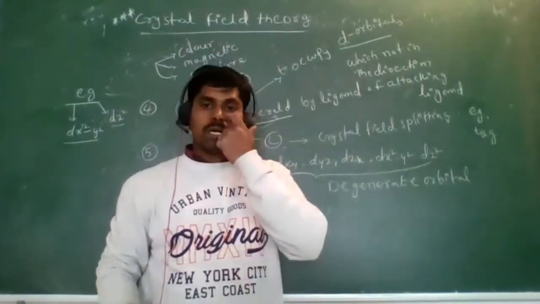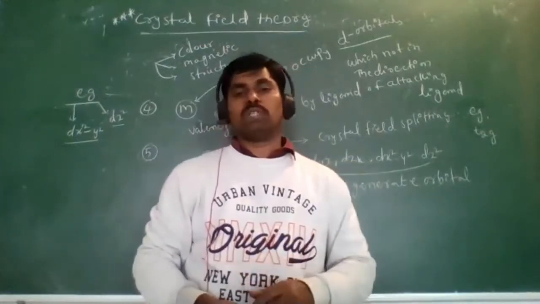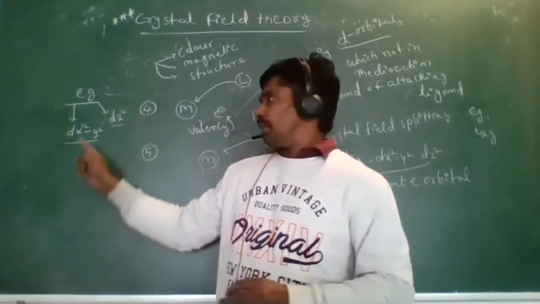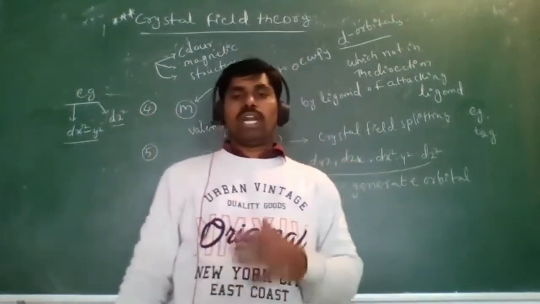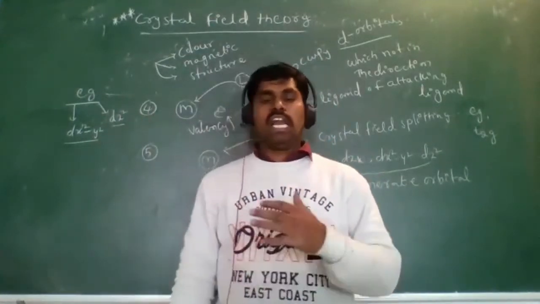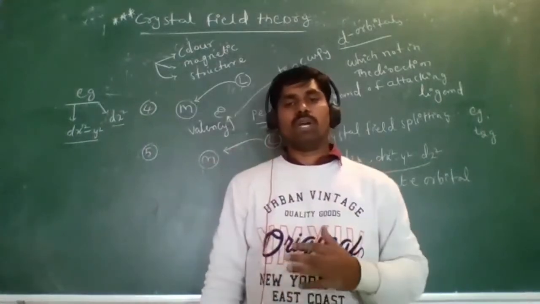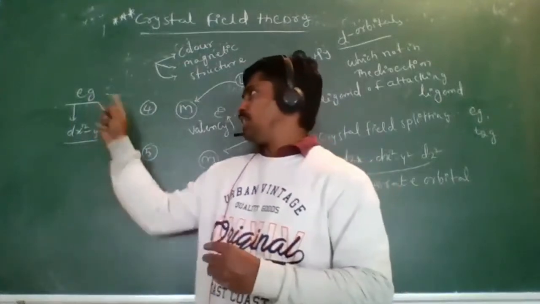Is it clear? The orientation of these d orbitals, dx square minus y square and dz square, is along the axis. So that is the Eg orbital.